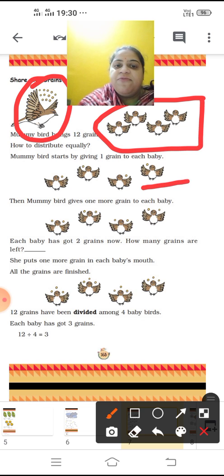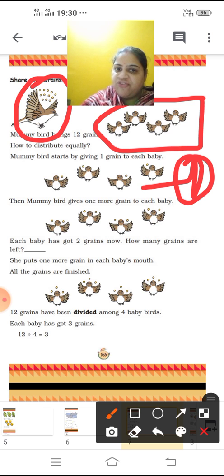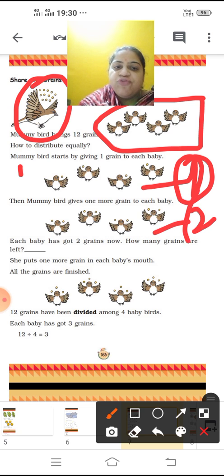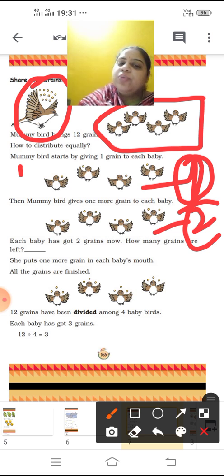First, mummy bird gave 1 grain to each baby. Then she gave one more grain to each baby. So it becomes 2 with each. Understood? Now each baby has got 2 grains.